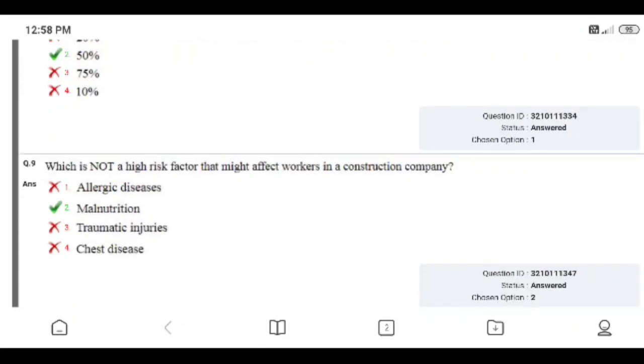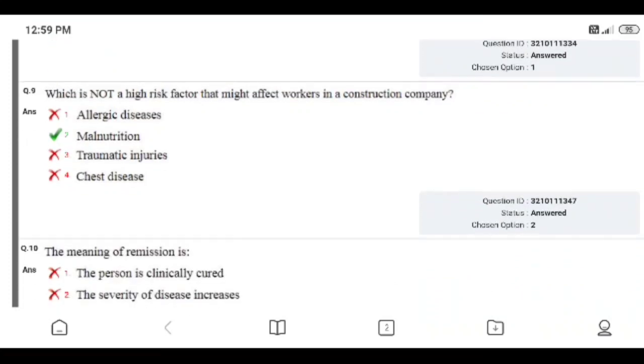Question number 9, which is not a high risk factor that might affect workers in the construction company? Options: allergic disease, malnutrition, traumatic injury, chest disease. Right answer is 2, malnutrition. I gave the correct answer.